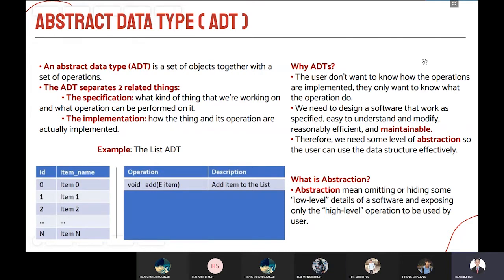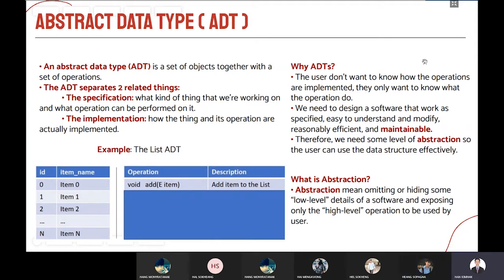An abstract data type is a set of objects together with a set of operations. The ADT separates two related things. The first one is the specification. It is what kind of thing we're working on and what operations can be performed on it. And the other one is the implementation. It is how the thing and its operations are actually implemented. For example, the list ADT below.